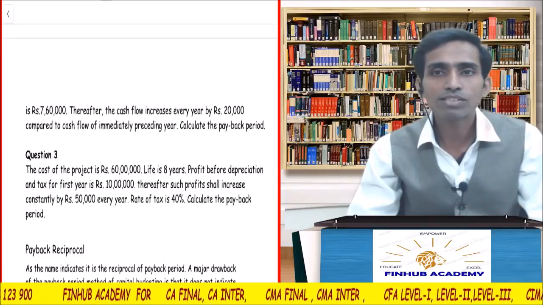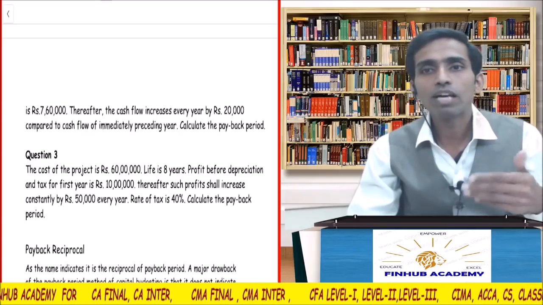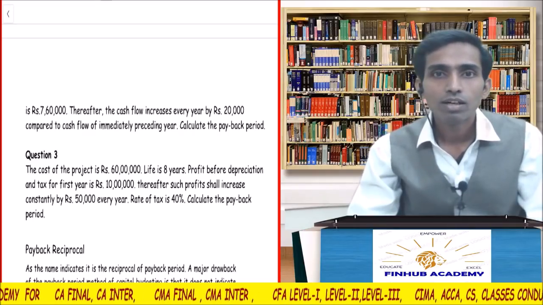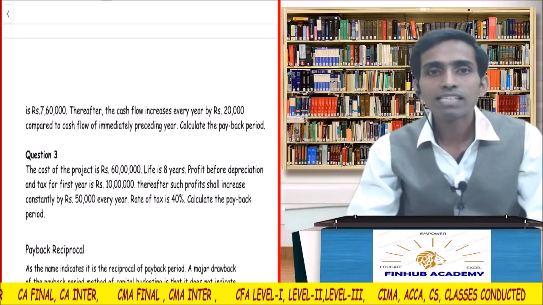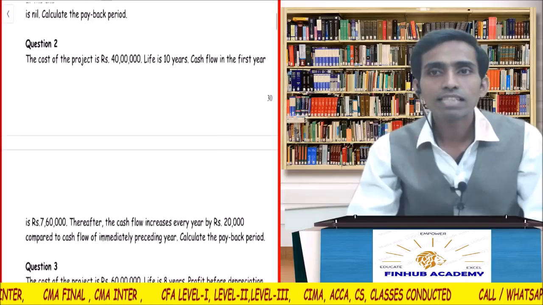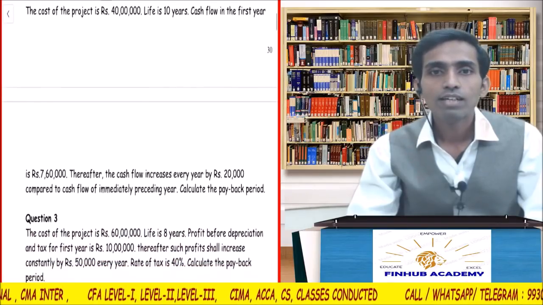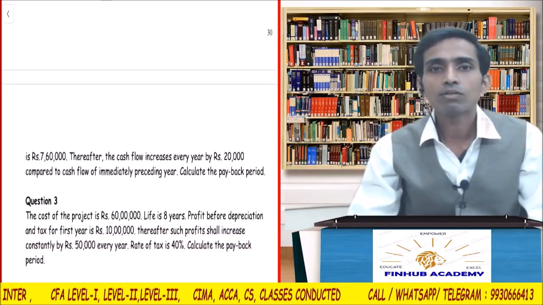That means it will be 7,80,000. Like that it will go on increasing every year by 20,000, for 10 years, because the life of the project is 10 years. Are you understanding? So calculate the payback period.